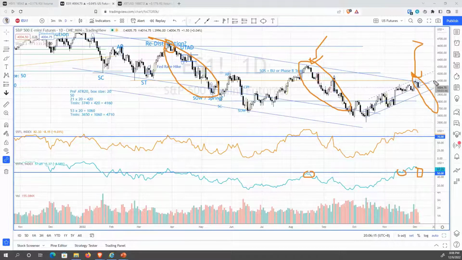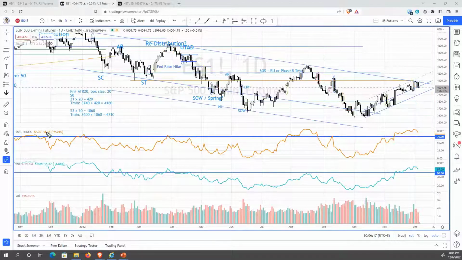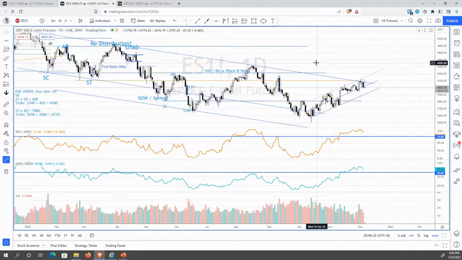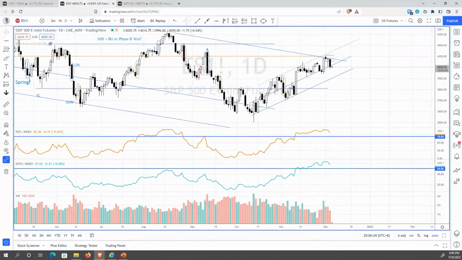Now we just tested the 4100 level, and I have mentioned this level many times, at least three or four times in the past three or four sessions. This is a very critical level. Not only does it coincide with the supply line, 4100 is a round number, and it is also a very crucial supply zone, or supply bar, that you need to overcome for the bullish case.